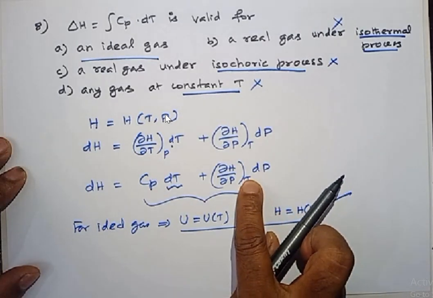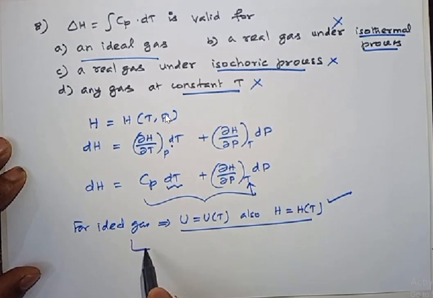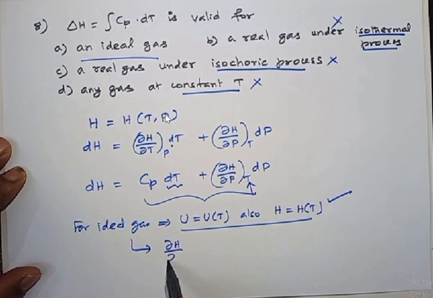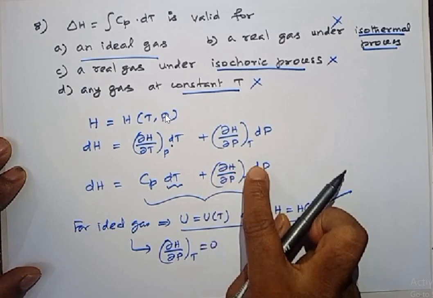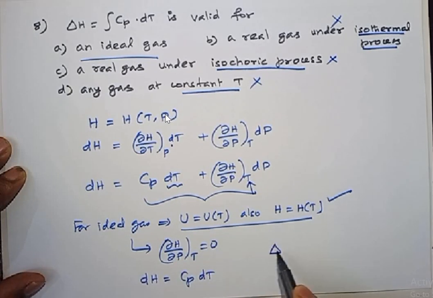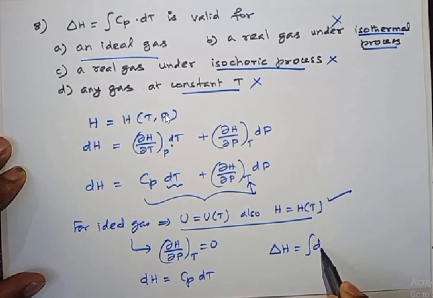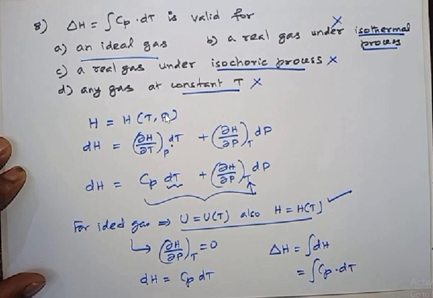So for an ideal gas, dou H by dou P at constant temperature becomes 0. Since this becomes 0, this entire part becomes 0. So what we get is dH equal to Cp dT. This is dH. What is delta H? Delta H is nothing but integral of dH, so nothing but integral of Cp dT.